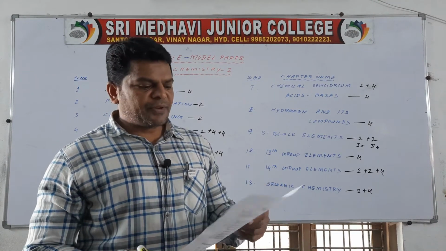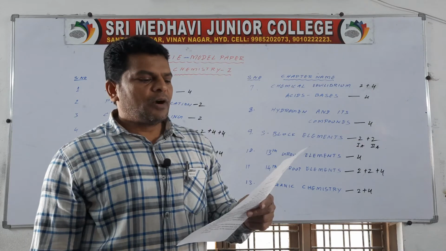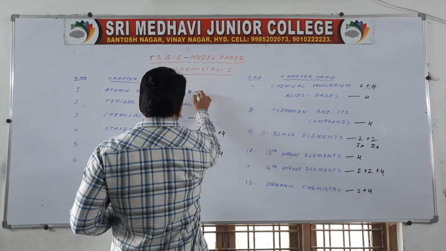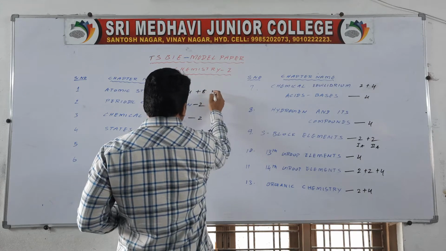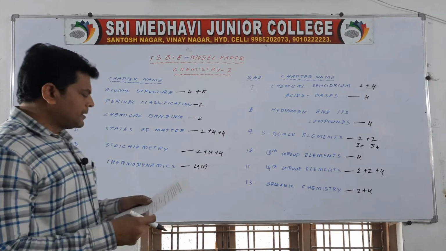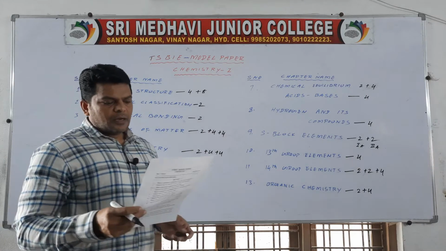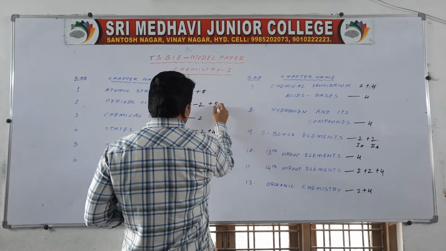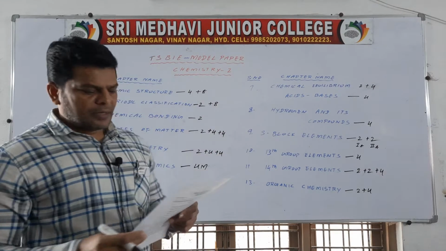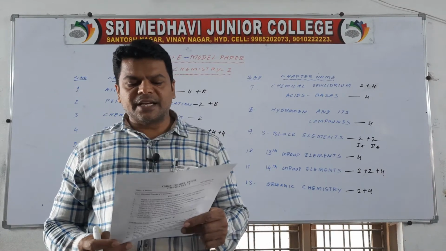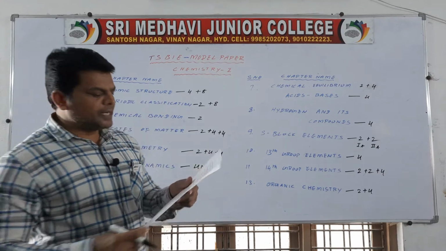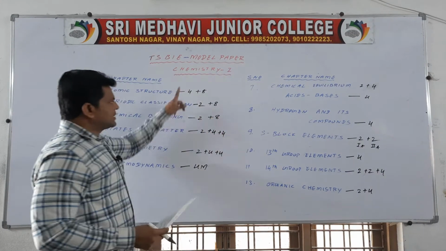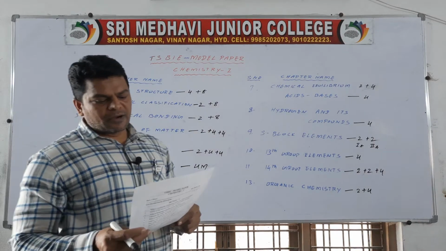This is for short answers. Next we go for long answers. What are quantum numbers? This is from atomic structure. Next, define IE1 and IE2. So, this is from periodic table. Next, define hybridization. Explain different types of hybridization involved in. This is from chemical bonding. So, first 3 chapters you will get 3 long answers.